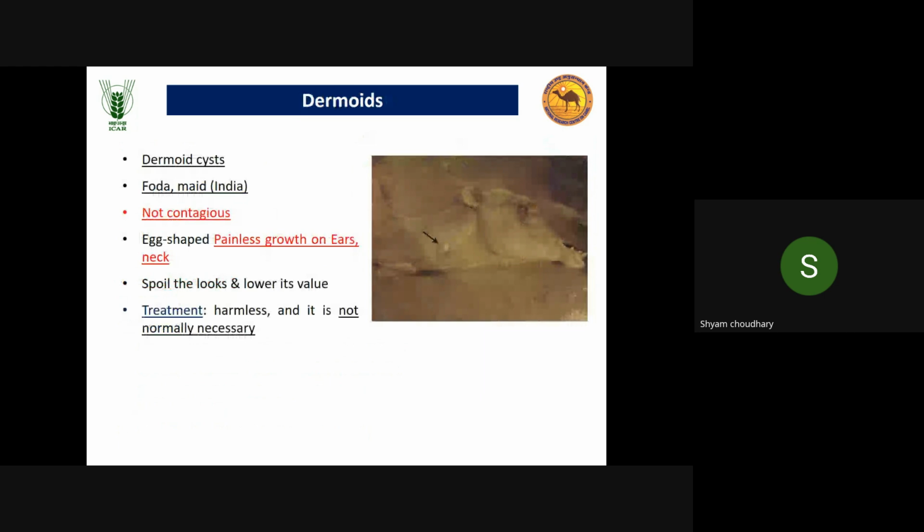Then dermoid, you can see in this picture. A dermoid cyst develops in the neck region of the camel. It is not contagious, but although it is a painless growth on the ear and neck, it spoils the look and lowers its value. Treatment is not necessary because it is harmless.